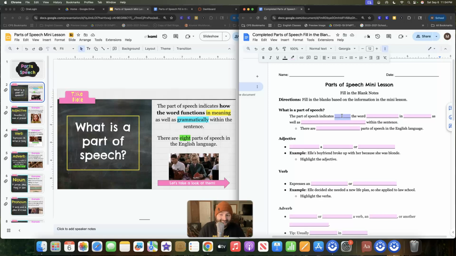The part of speech indicates how the word functions in meaning as well as grammatically. How does it work within a sentence, right? How does it work within a paragraph? Now, there are 8 types. I need you to know that. There are 8 types, or sorry, 8 parts of speech.